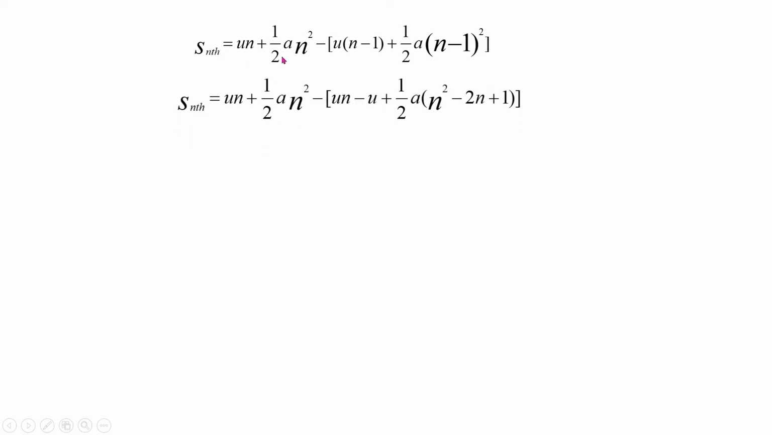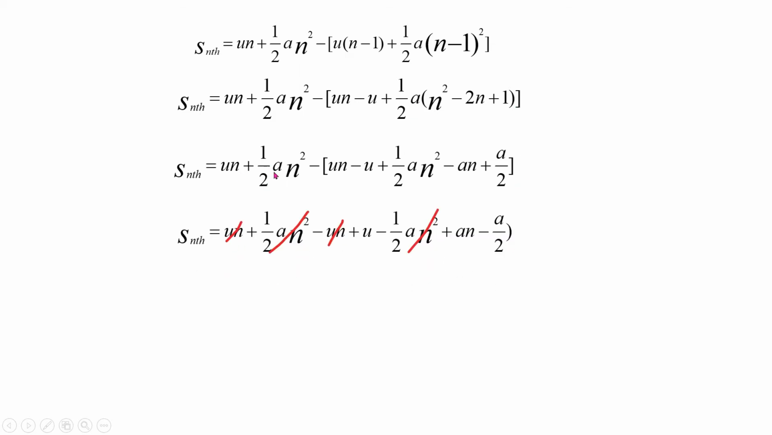S_nth is equal to un plus half a n square minus half. So n minus 1 is multiplied with u, so we get un minus u plus half a times the expansion of (n minus 1) whole square, that is n square minus 2n plus 1. So next step, S_nth is equal to un plus half a n square minus un plus u minus half a n square plus half a into 2n minus half a into 1. The 2 gets cancelled, so that is an minus a by 2.